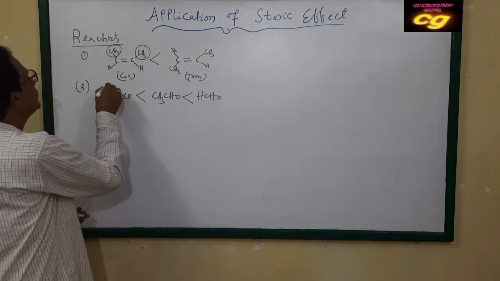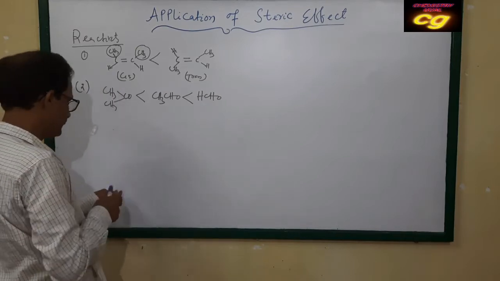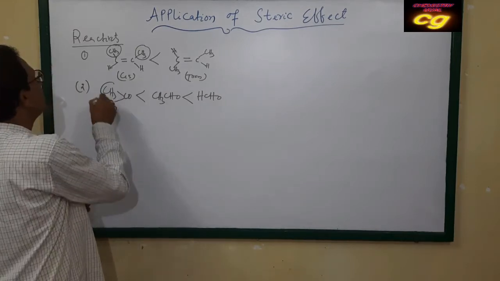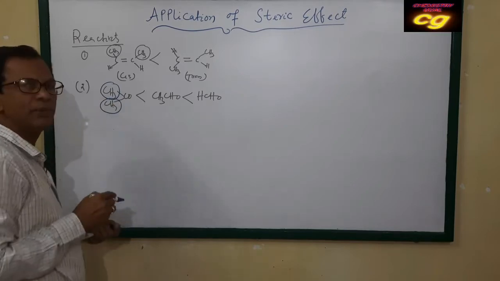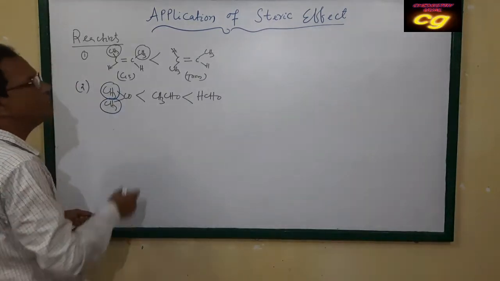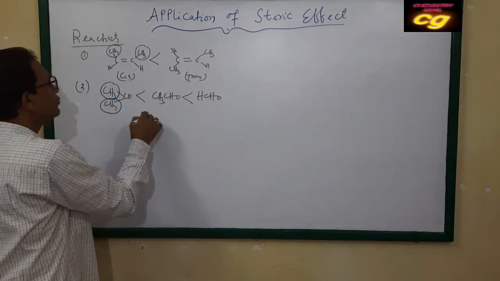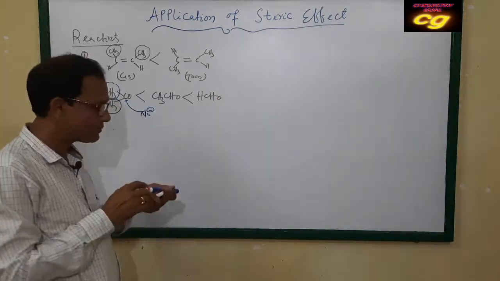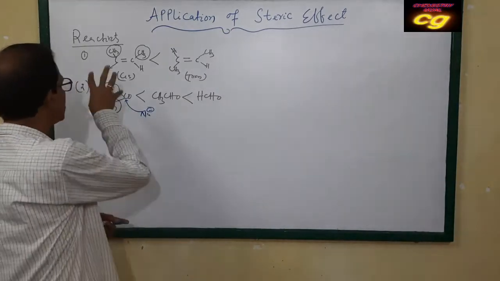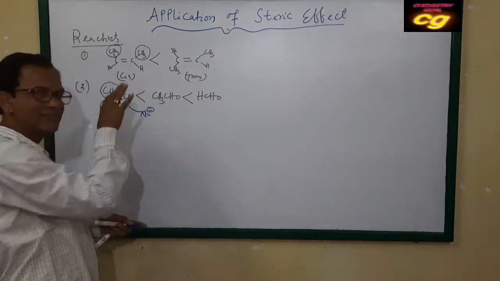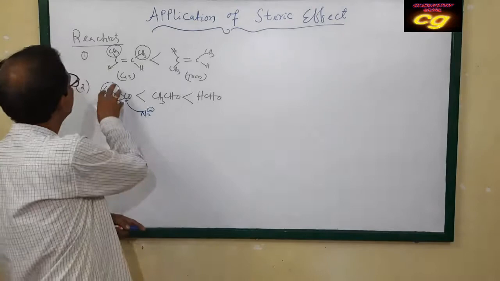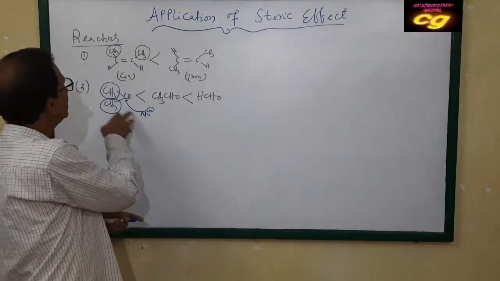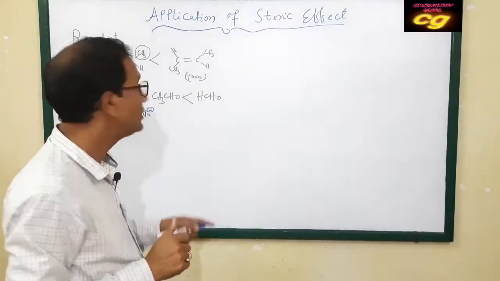Because the bulky groups attached to it do not allow the nucleophile to attack the carbon atom of the keto group, because the keto group is sterically protected by the bulky groups. That's why the nucleophile cannot attack the keto group freely.